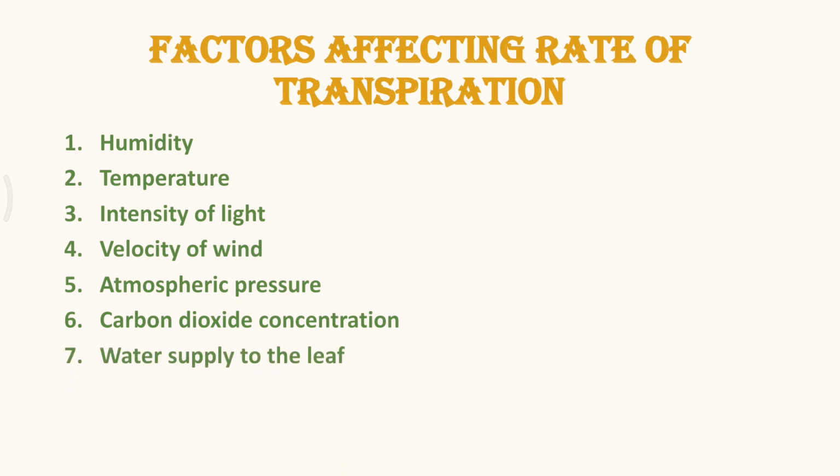Water supply is also an important factor, because if the available water in the soil is not sufficient for the rate of transpiration, then the rate of transpiration will decrease, and as a result there will be water deficiency and the stomata will tend to close. So these are some of the external factors which affect the rate of transpiration. The next factor is the leaf structure.